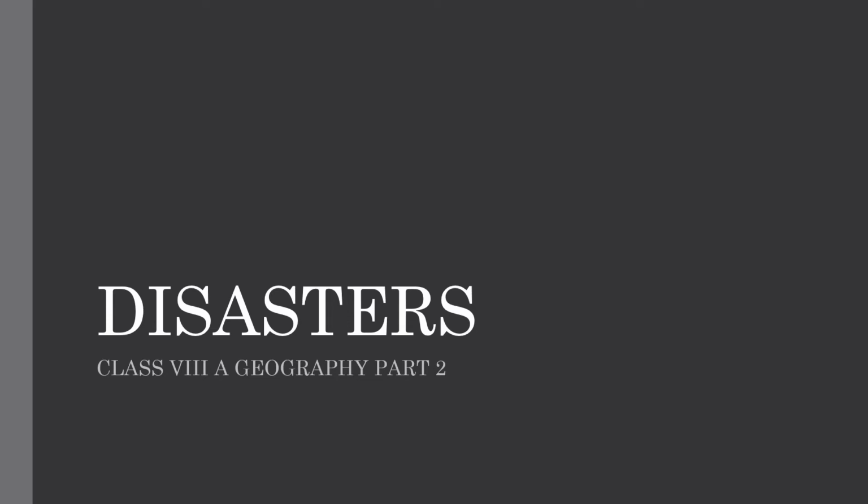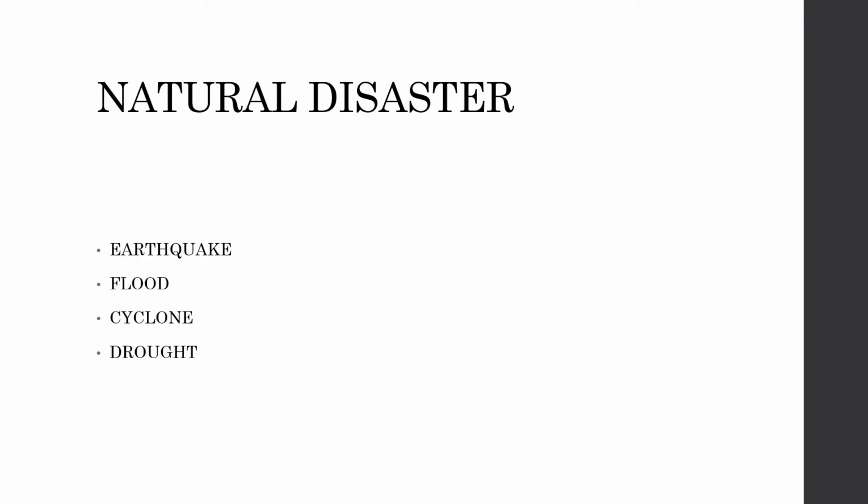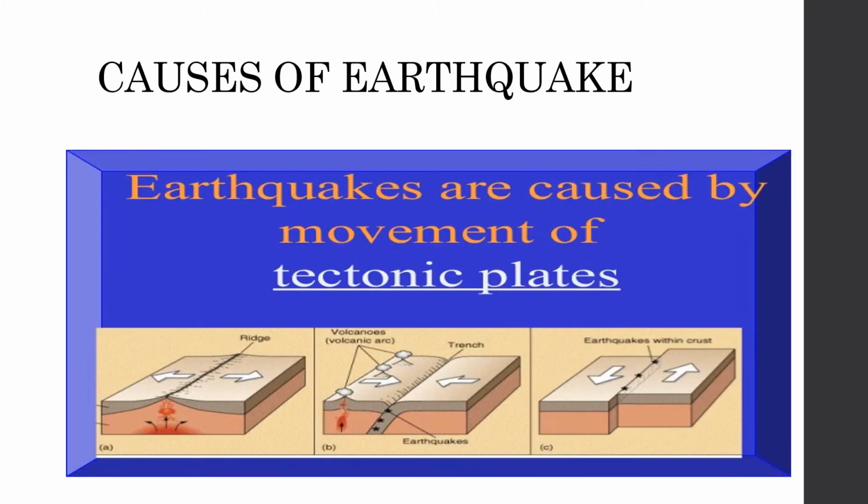Students, today we will study the chapter Disasters, in which we will discuss some of the natural disasters: earthquake, flood, cyclone, drought. The sudden shaking of the earth is called an earthquake. Causes of the earthquake. Earthquakes are caused by the movements of tectonic plates: convergent, divergent, and transform movements of plates.